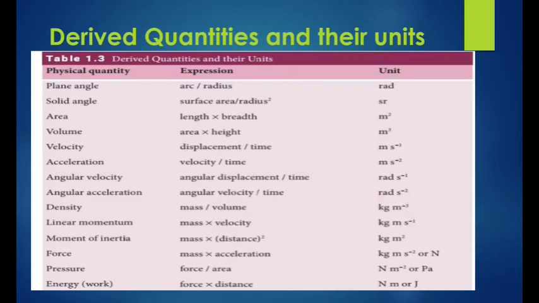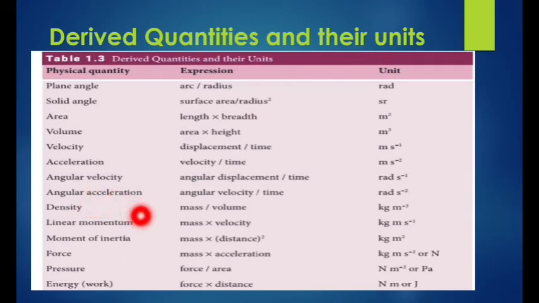Okay, next one is density. Already you know density, the expression for density is mass by volume. Density is also represented by the letter rho. Just write it in your textbook near the physical quantities symbols. Volume is represented by V, velocity also V, acceleration represented by A, angular velocity represented by omega, angular acceleration represented by the letter alpha, density represented by the letter rho. Just write it in your textbook.